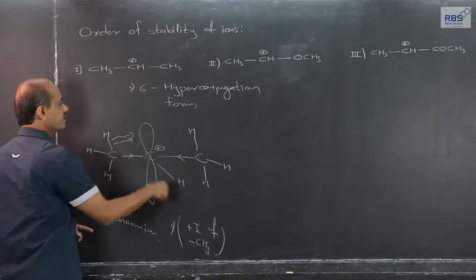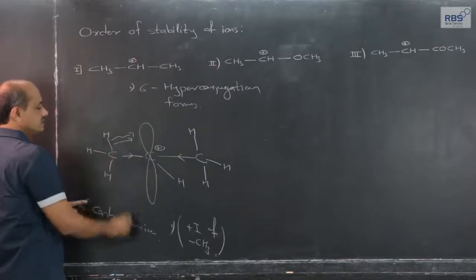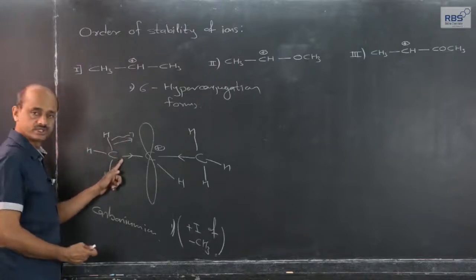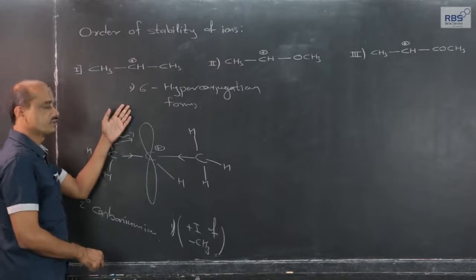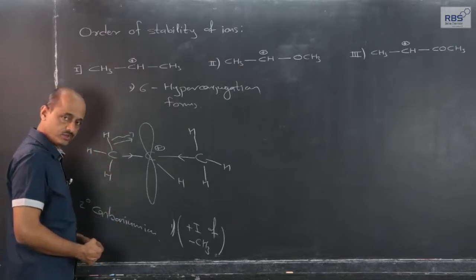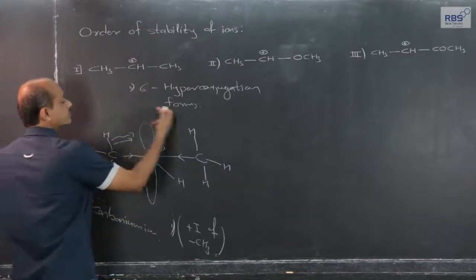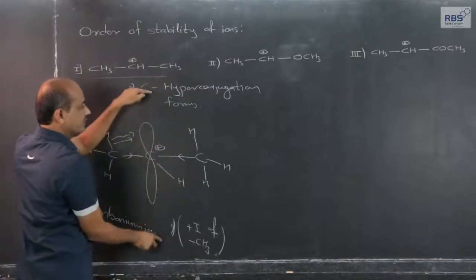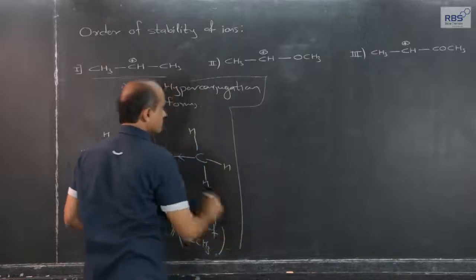Therefore, a total of 6 hyperconjugation forms are there, and the stability of this carbonium ion is because of, first, the plus I effect of the 2 methyl groups, and as compared to the inductive effect, the hyperconjugation effect is more effective. The predominant part is because of the hyperconjugation effect. Therefore, the stability of this is due to these 2 factors.